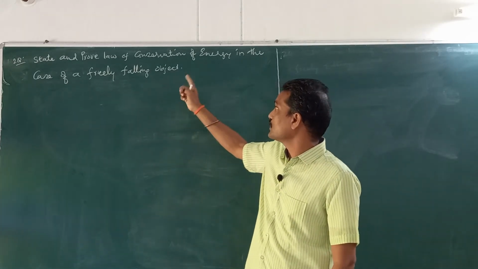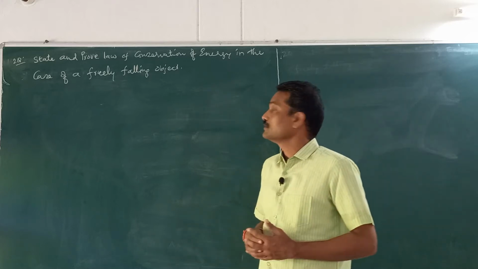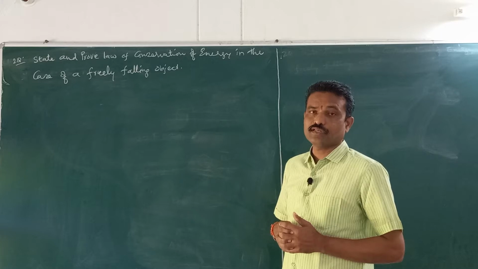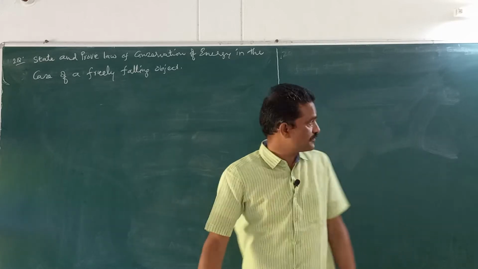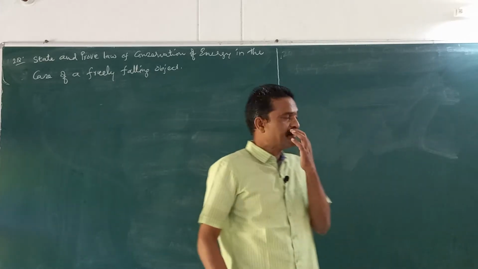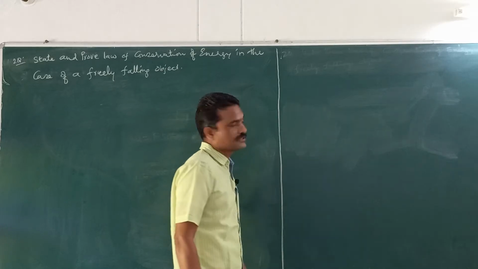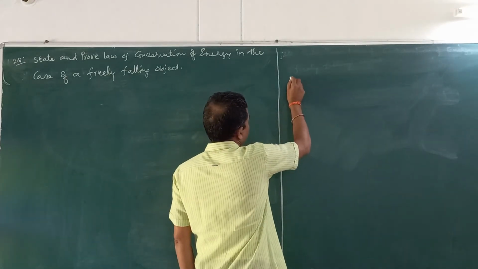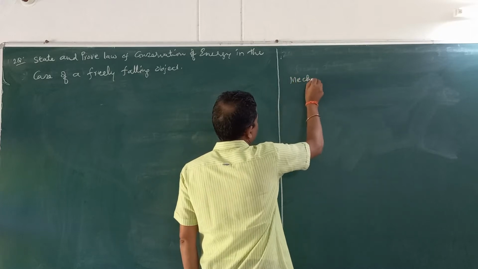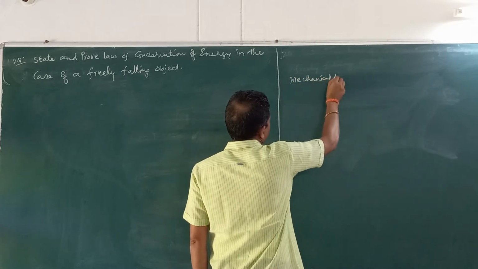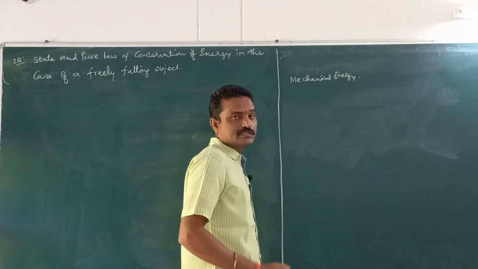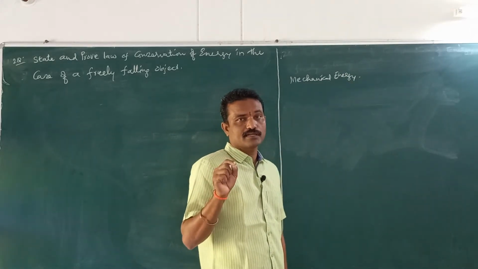State and prove the law of conservation of energy in the case of a freely falling object. We have to prove the law of conservation of energy in the case of a freely falling object. Now, what do you mean by law of conservation of energy? In this, we consider a type of energy that is called mechanical energy. So, this law is only related to mechanical energy. So, I can say this is the law of conservation of mechanical energy.